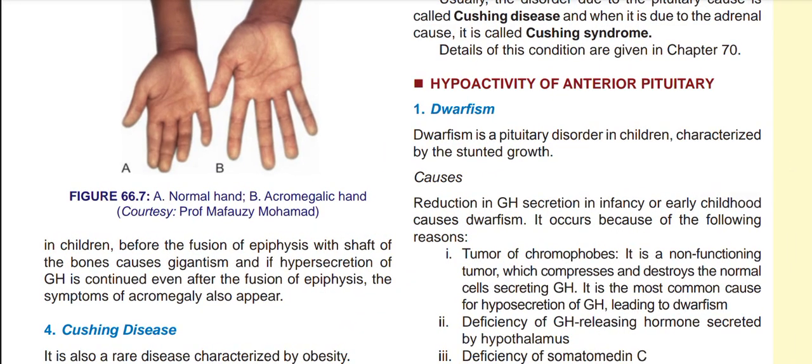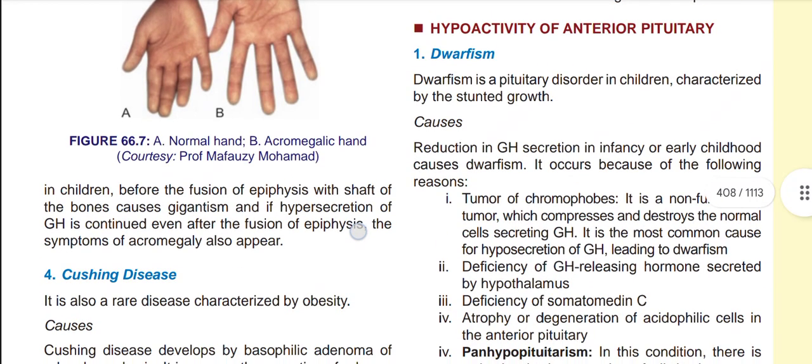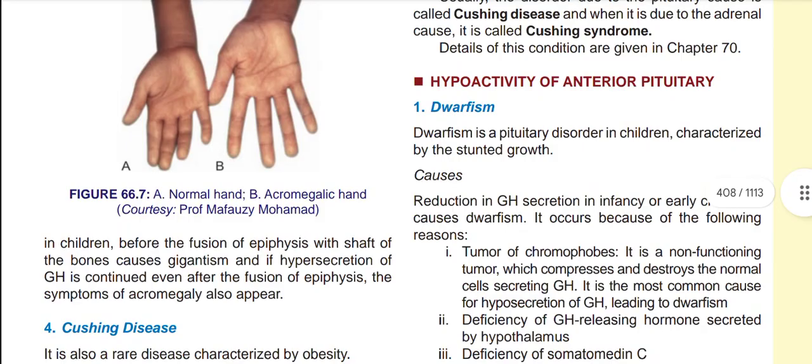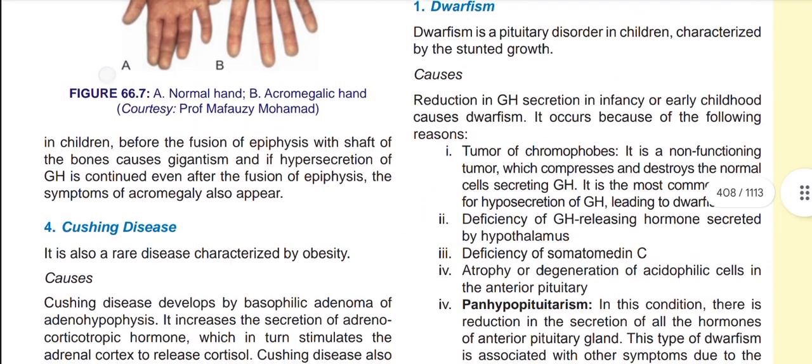First of all, the disease which is known to us is dwarfism. Dwarfism is a pituitary disorder in children characterized by stunted growth. Now the causes of this disease. Reduction in growth hormone secretion in infancy or early childhood causes dwarfism. It occurs because of the following reasons.